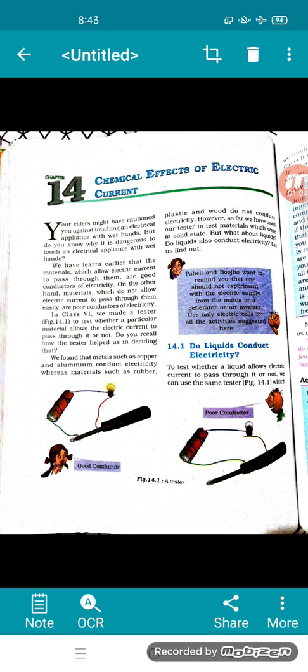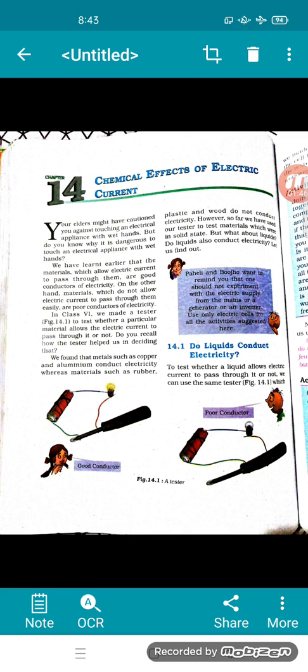In class 6th, we made a tester, figure 14.1, to test whether a particular material allows the electric current to pass through it or not. Do you recall how the tester helped us in deciding that? We found that materials, please underline, such as copper and aluminium conduct electricity, meaning they allow the electricity to pass through them. So they are good conductors. Whereas materials such as rubber, plastic and wood do not conduct electricity. So they are poor or bad conductors of electricity.